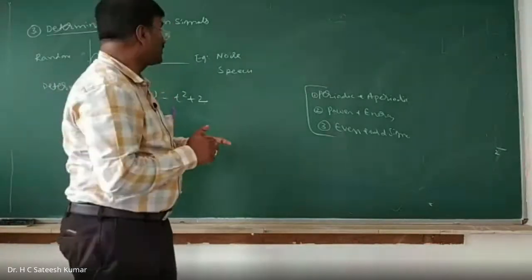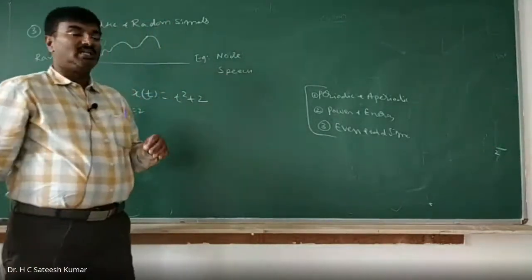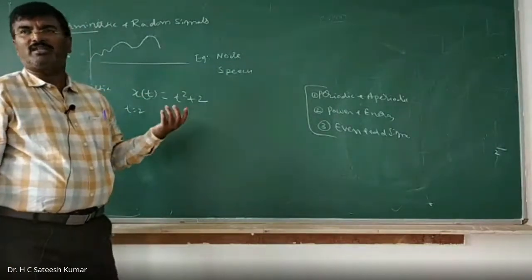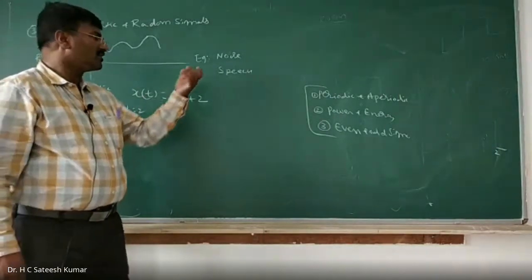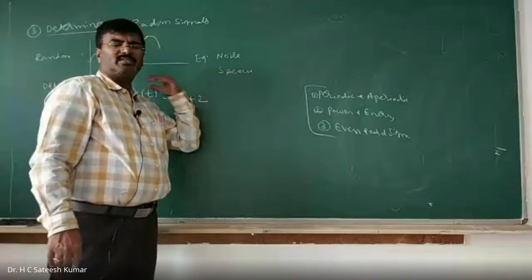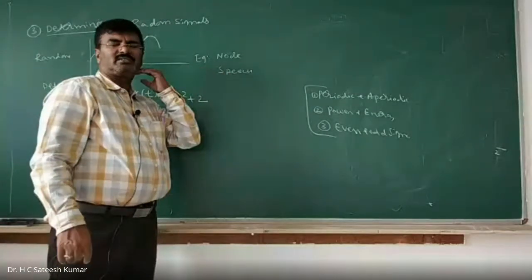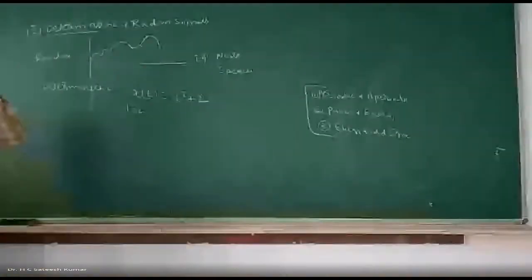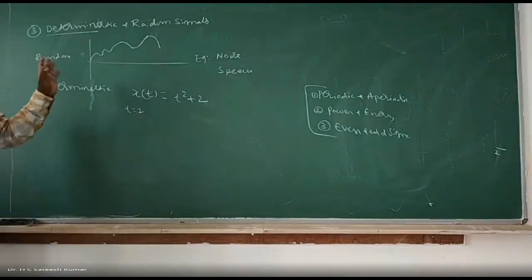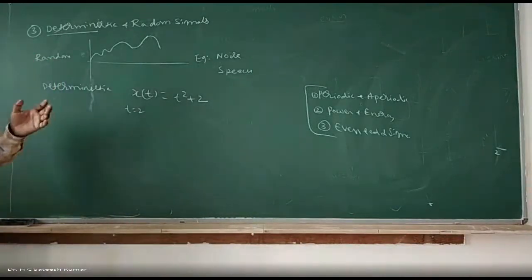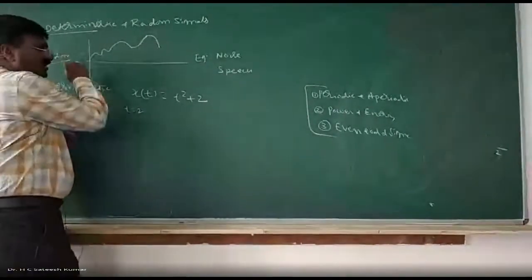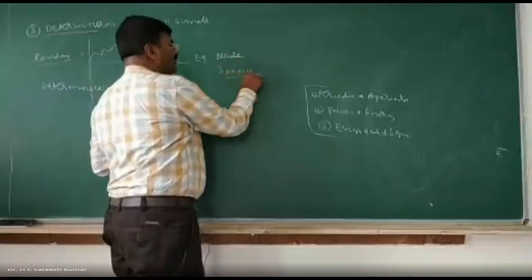such kind of signal we call it as what? Random signal. If you are able to determine the value of the signal before actual occurrence of the signal, such kind of signal we call it as what? Deterministic signal. That means when I am giving an example for a random signal, don't write the equation. You will have to write in words only. If you write the equation, it becomes deterministic. So examples for the random signals are what? Noise signal, speech signal, something like that.